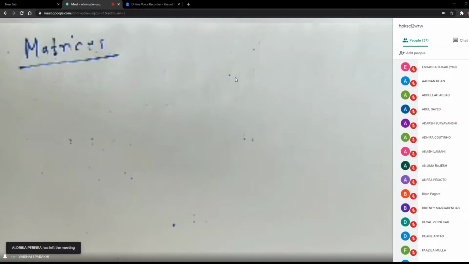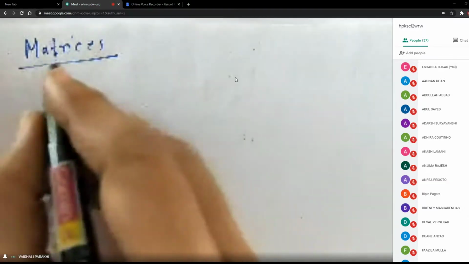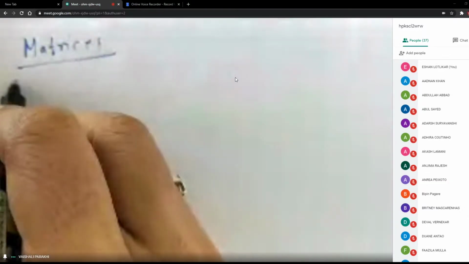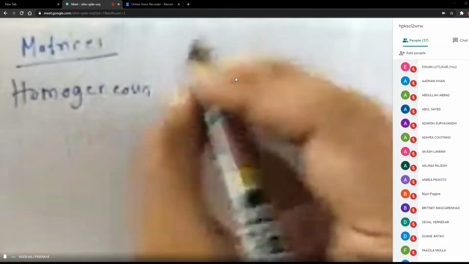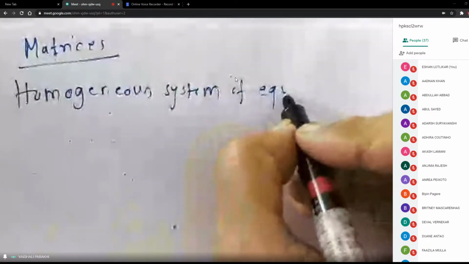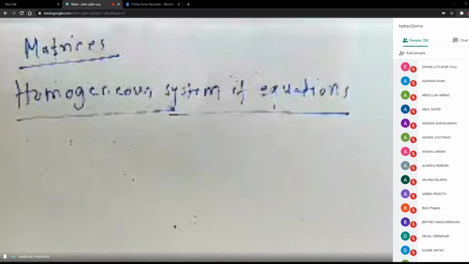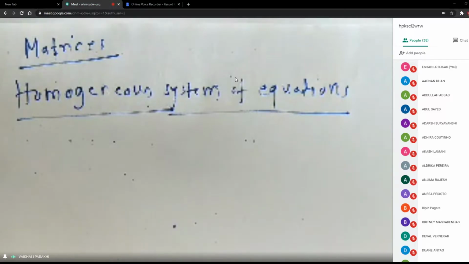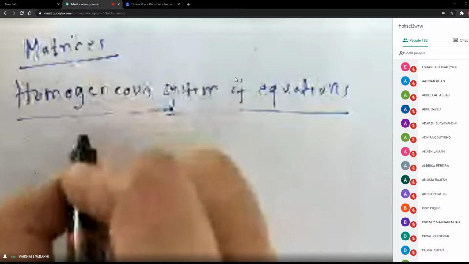And now today I will tell you about homogeneous system of equations. That is the second part. Okay. Homogeneous system of equations. Now under homogeneous system of equations, you have the system of the type Ax is equal to O.